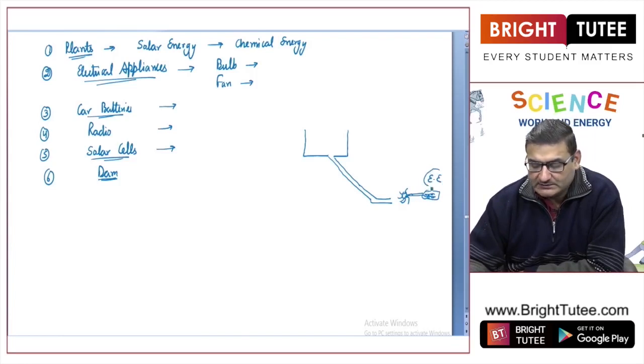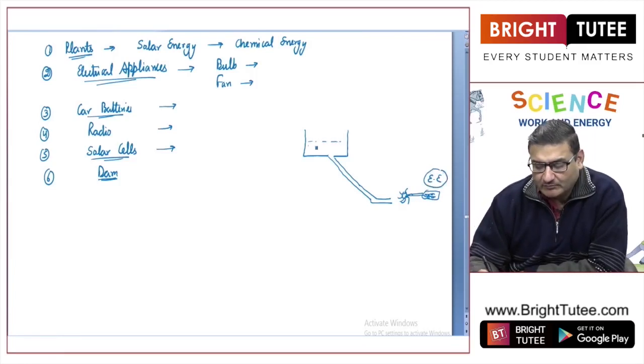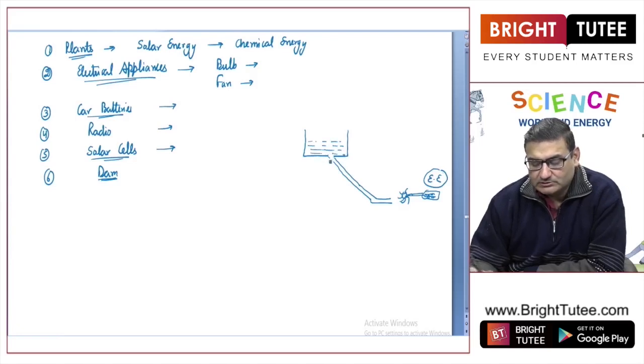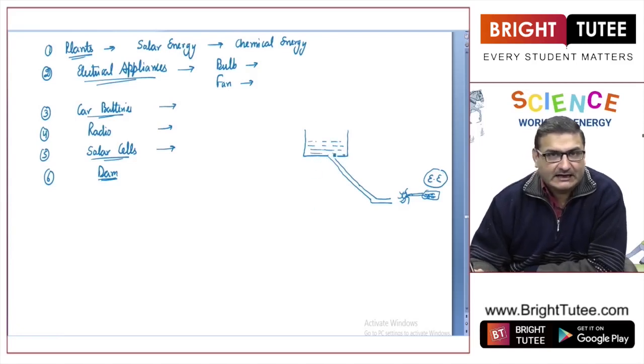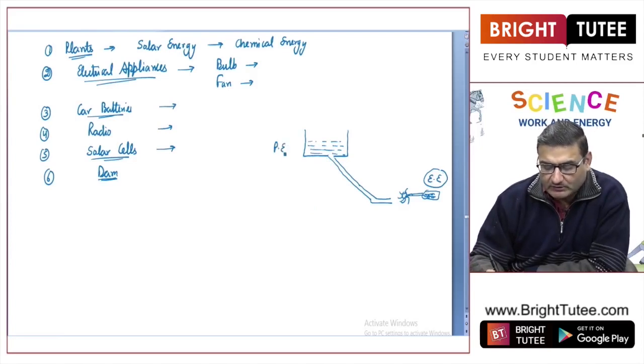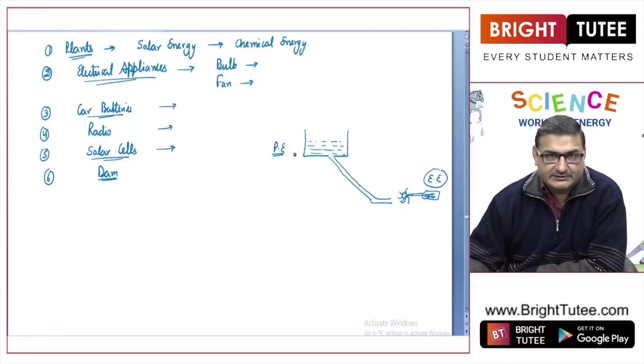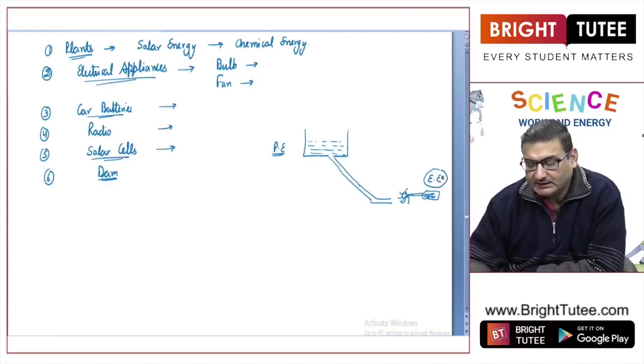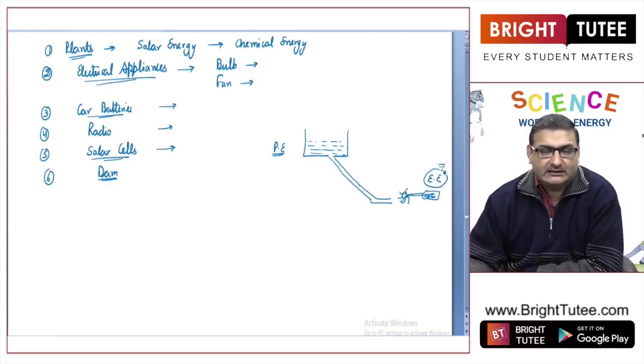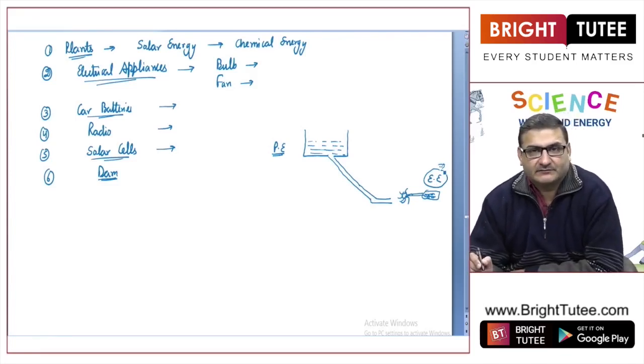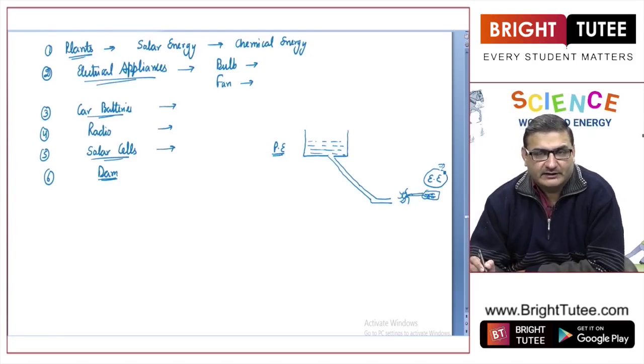Now, where does this electrical energy come from? It was basically from the water stored at such a great height, and because of that height, initially the water was having potential energy. That potential energy is getting converted ultimately into electrical energy. So you need to remember a few examples of the conversions of energy taking place.